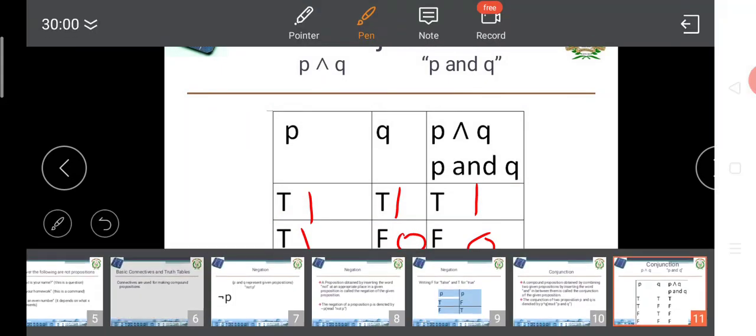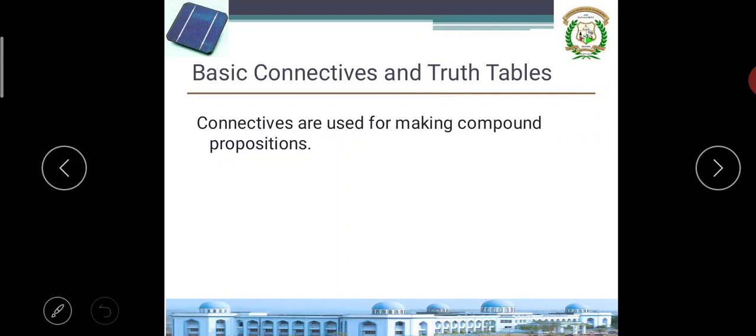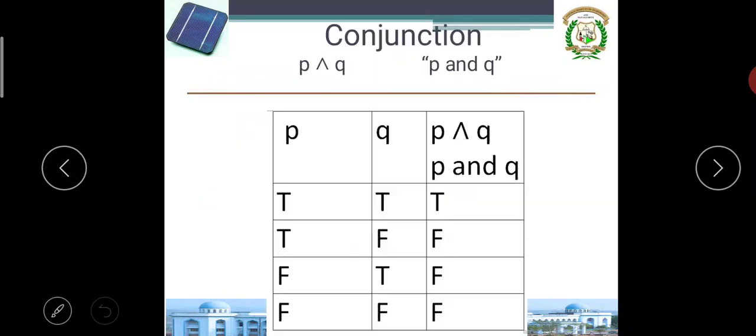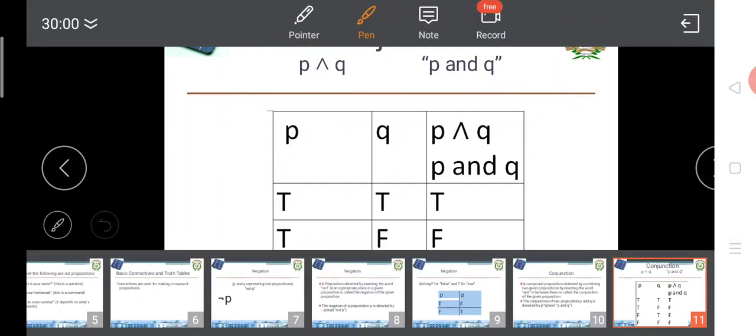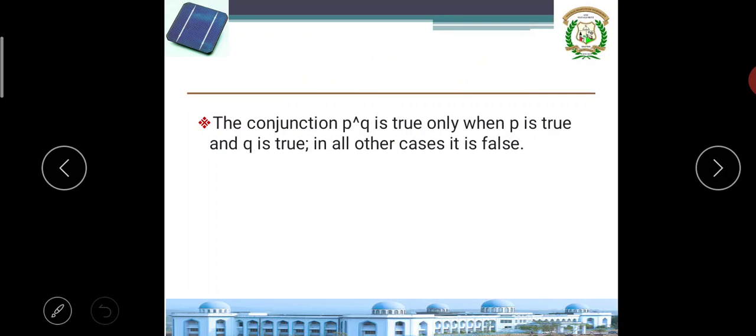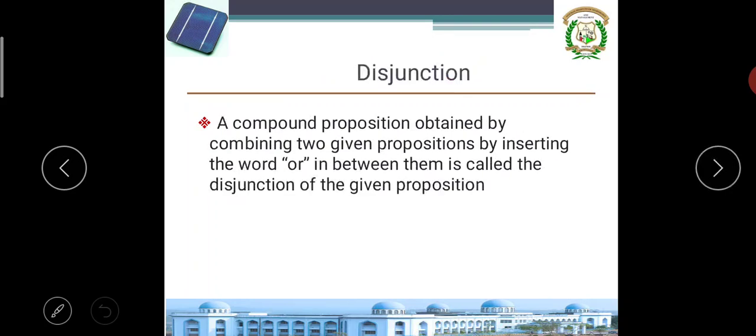If you observe this very clearly, in basic connectives the conjunction concept comes. If both statements are true, then only the output is true, otherwise false. Remember this. It's like multiplication, in other words. Conjunction: P and Q is true when P is true and Q is true. In all other cases, it's false.